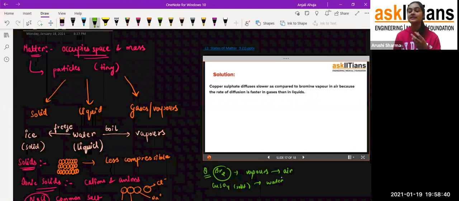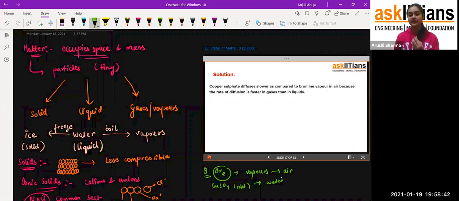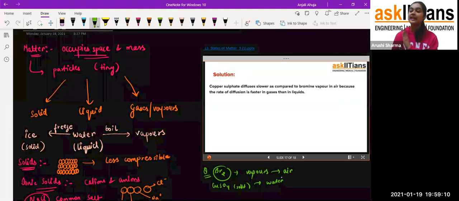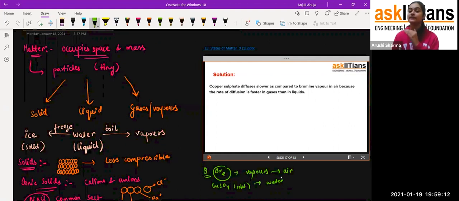You can do one experiment, students. Take two glasses of water and add one spoon of sugar into each. Keep one glass as it is, and in the other glass start stirring. You'll see that in the glass you are stirring, the sugar crystals dissolve very easily. But in the glass you are not stirring, the sugar particles will remain as they are for some time and will start dissolving very slowly.